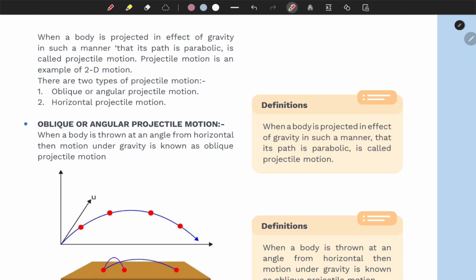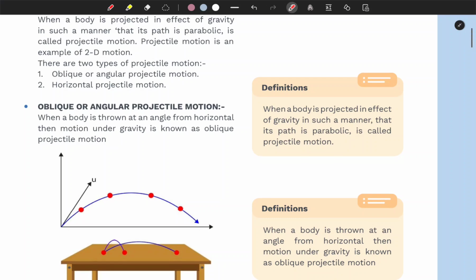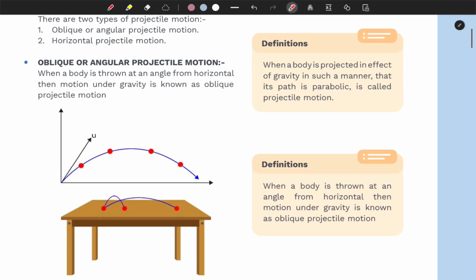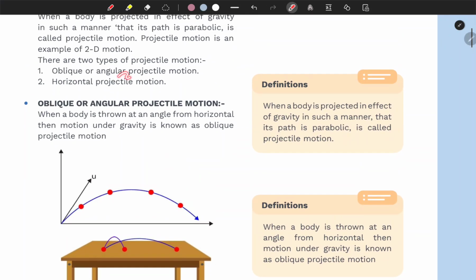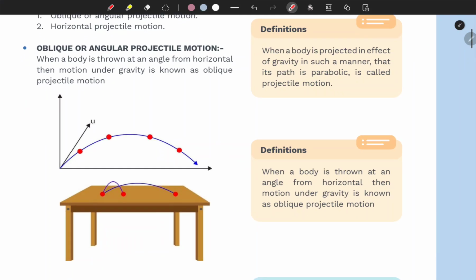Well, let's not talk about 2D and 1D motion. Let's just talk about projectile motion. Here we have two types of projectile motion. The first one is oblique or angular projectile motion, and the other is horizontal projectile motion. Angular means the body is being thrown at some angle. You can say this is your angle theta, right?